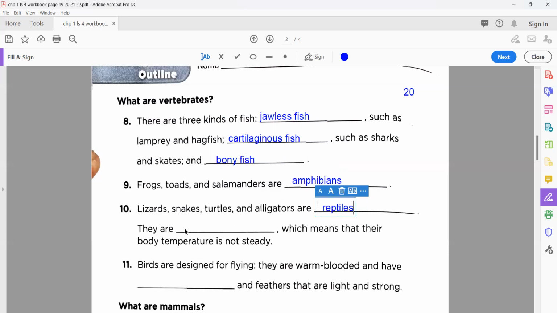They are dash. Their body temperature is not steady. Meaning they can change their body temperature according to the environment or the atmosphere. Whatever the temperature outside, they change their body temperature. It means they can vary their body temperature. So what do we call them? We call them cold-blooded. Well done.